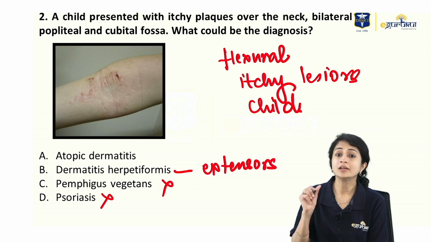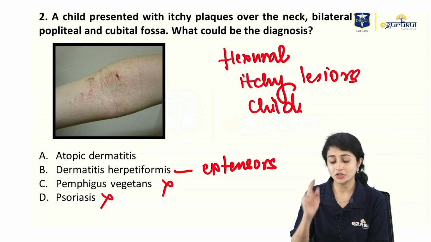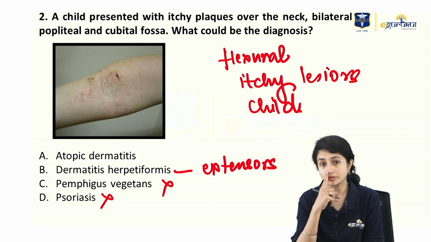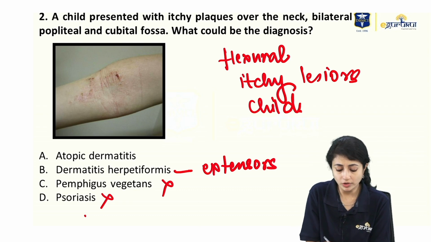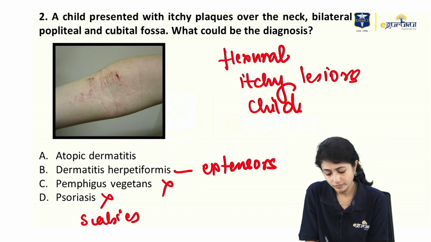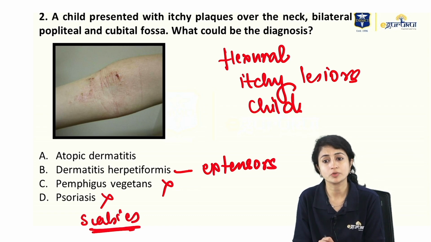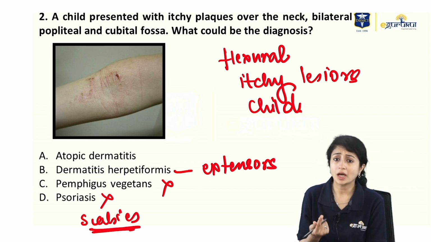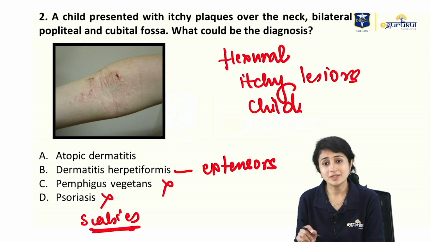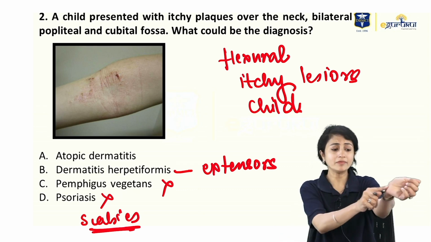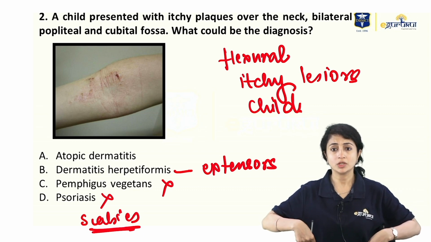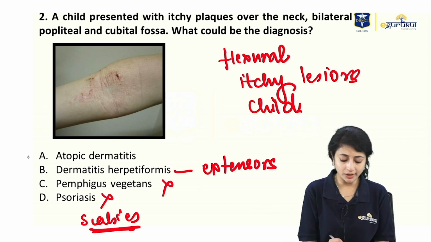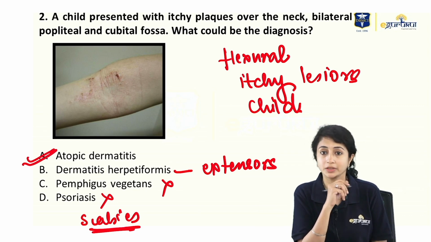So, a child with itchy lesions on flexures, again, make a point of it. They will be mostly talking about atopic dermatitis. They could also have given scabies as an option. Then what would you have done? Scabies can present with itchy lesions in a child. It can have flexural distribution. But is scabies typically flexural? No, you have extensor involvement also. So when they talk about itchy flexural lesions in a child, only think of atopic dermatitis.